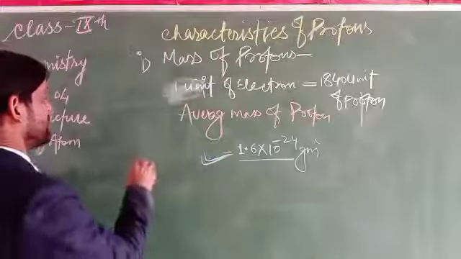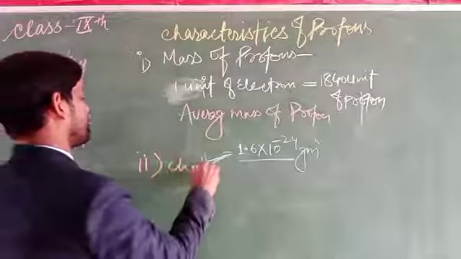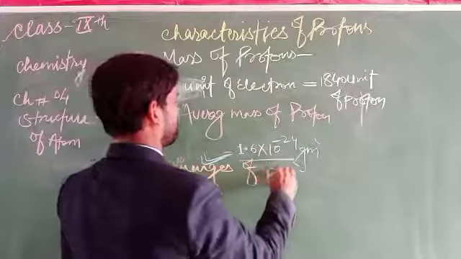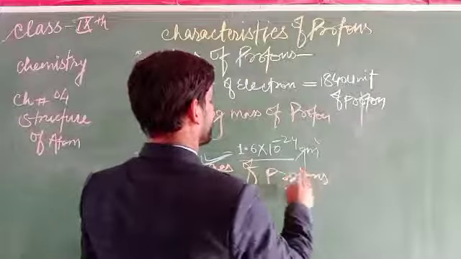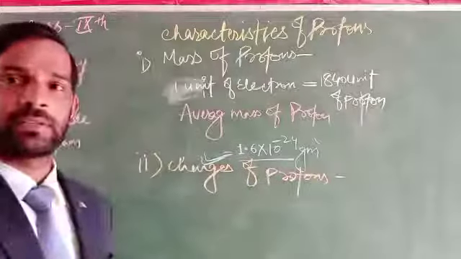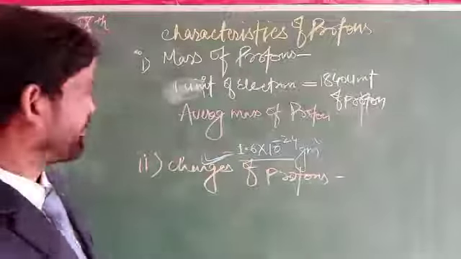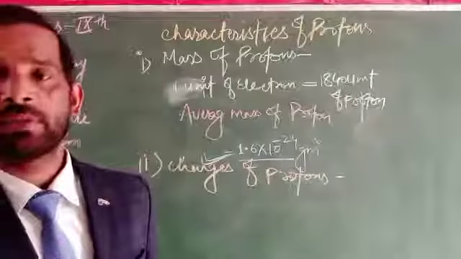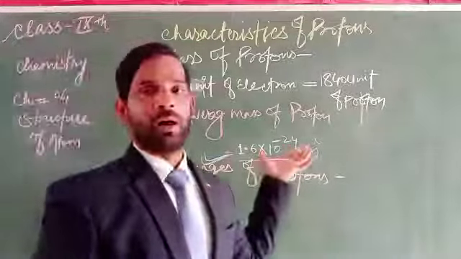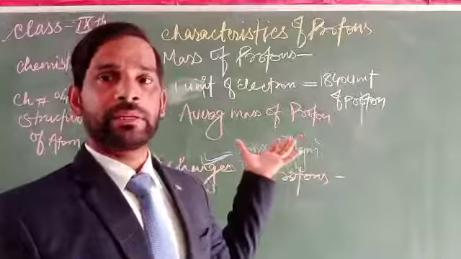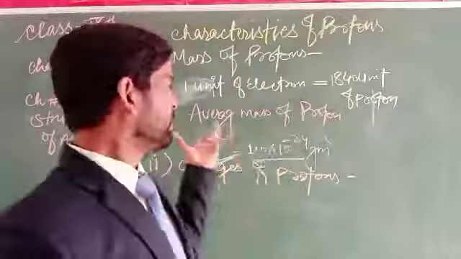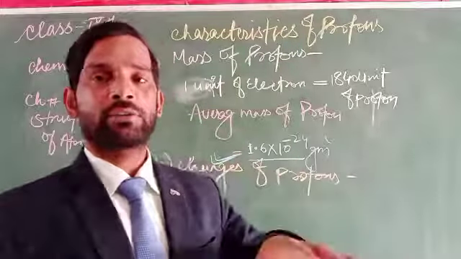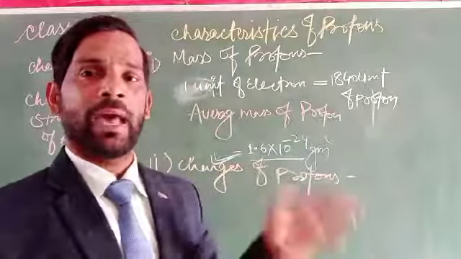Next one is the charge of protons. In case of charge, we know that the positive charge is produced in this experiment. This positive charge is the opposite charge of the electron, but the same magnitude as the electron.